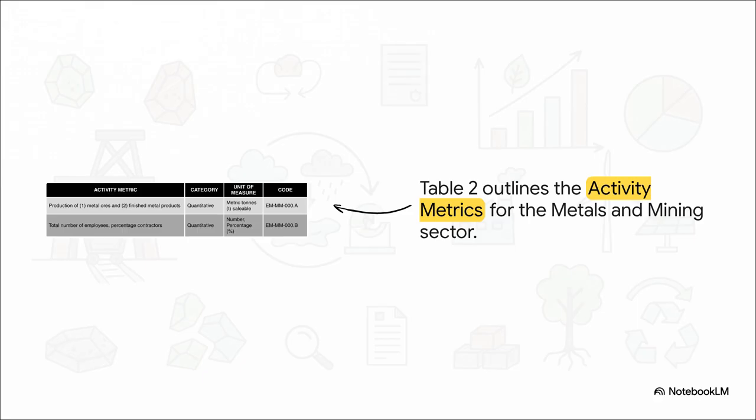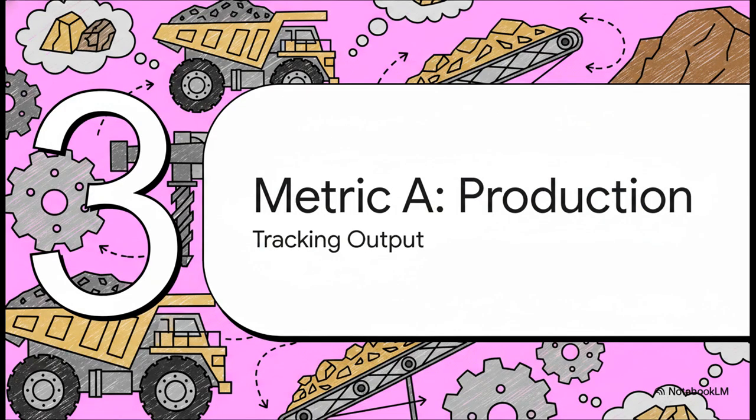That's EMMM000.A covering production and EMMM000.B covering the workforce.